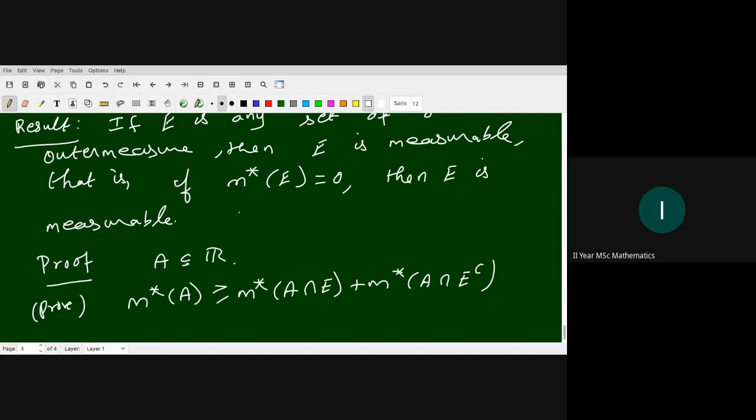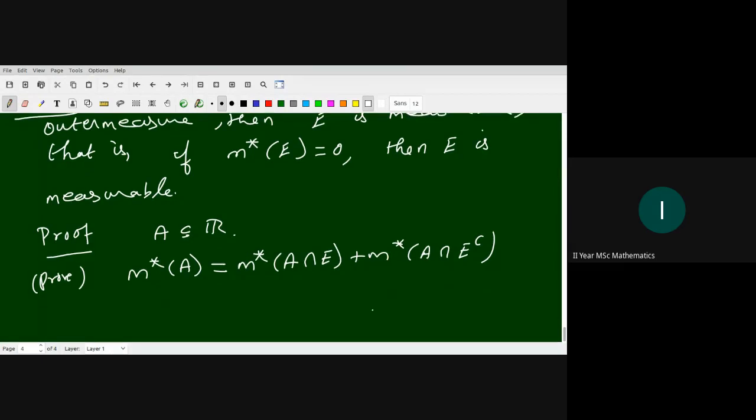But here in this case we can directly prove that this is equal. The proof is left as an exercise. Simple trick we use, right?